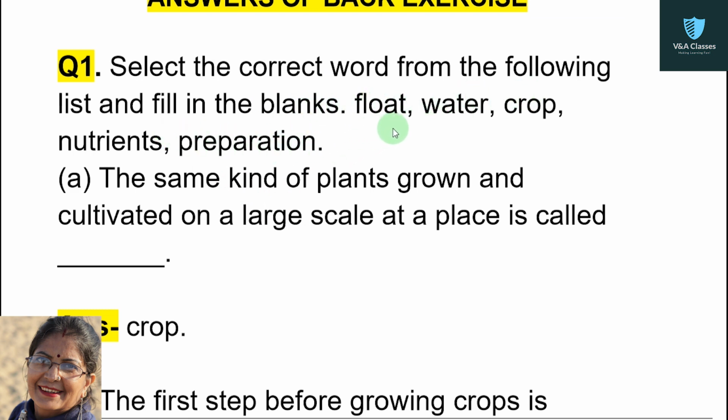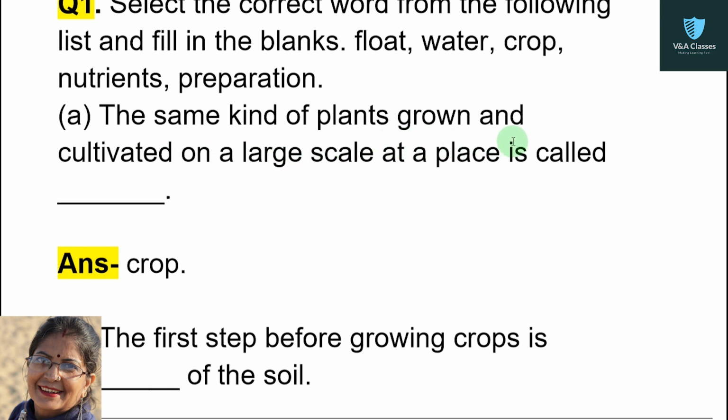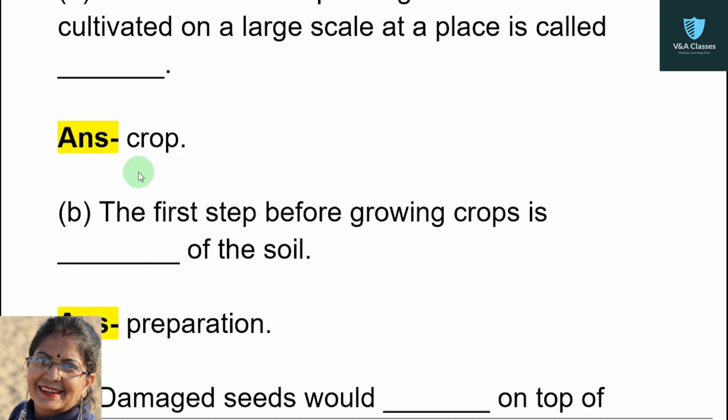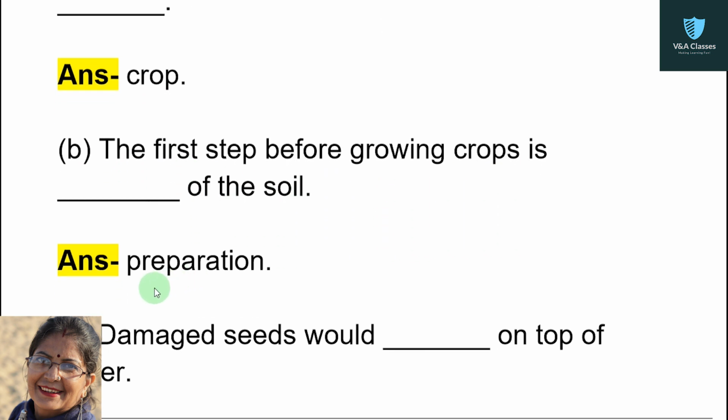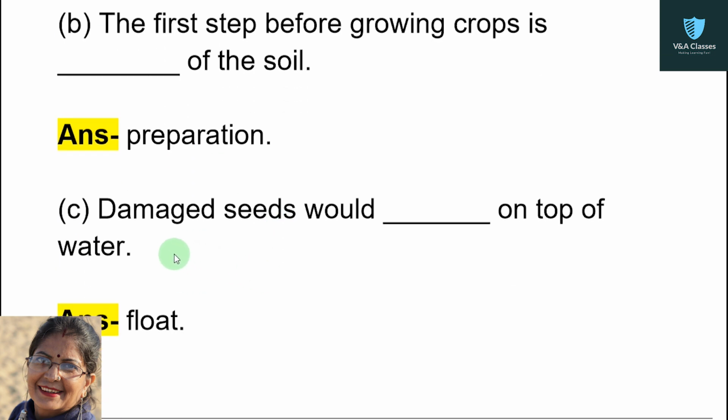Words are float, water, crop, nutrients, preparation. The same kind of plants grown and cultivated on a large scale at a place is called dash. Answer will be crop. Next, the first step before growing crops is dash of the soil. Answer will be preparation. Next, damaged seeds put dash on top of water.